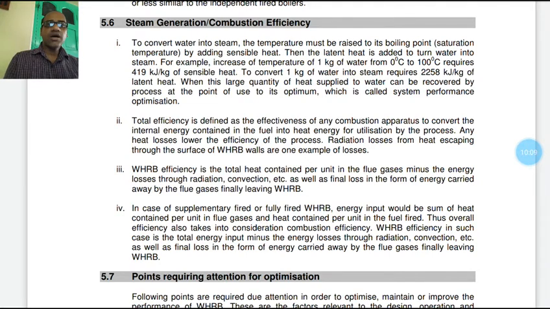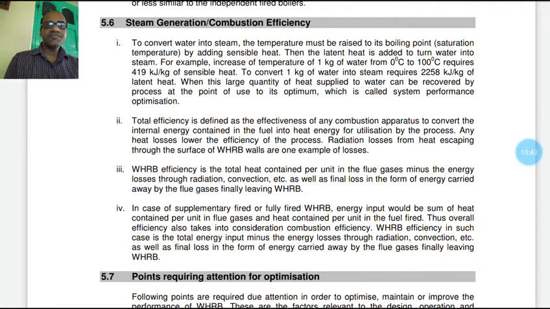In case of a supplementary fired or fully fired waste heat recovery boiler, energy input would be the sum of heat contained per unit in flue gases and heat contained per unit in the fuel fired. Thus, overall efficiency also takes into consideration combustion efficiency and waste heat recovery boiler efficiency.